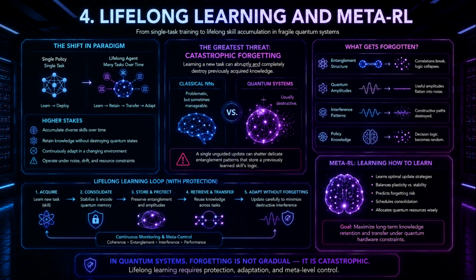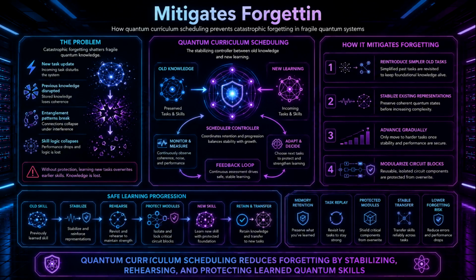When we shift from training a single policy to an agent that actually has to accumulate skills over time, the stakes get considerably higher. The agent has to retain knowledge without erasing its incredibly fragile quantum states. The absolute greatest threat here is catastrophic forgetting. This is a phenomenon where learning a new task abruptly and completely destroys previously acquired knowledge. Now, in classical neural networks, we know this is an issue, but in quantum systems, it's exceptionally destructive. A single unguided update can completely shatter the delicate entanglement patterns that were holding the logic of a previously learned skill. So how do we fix this?